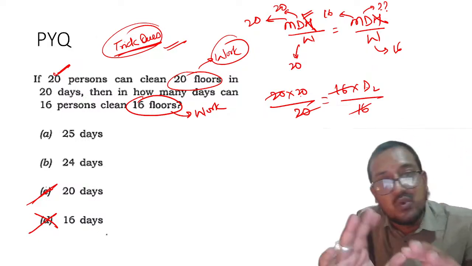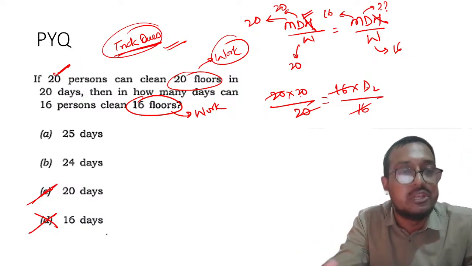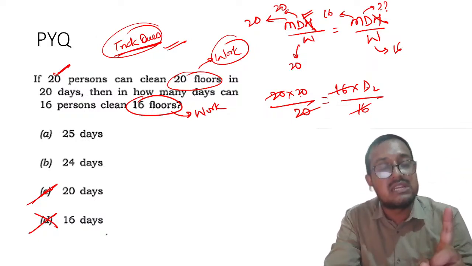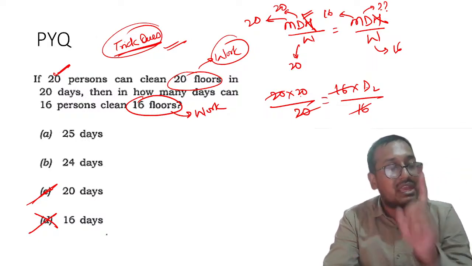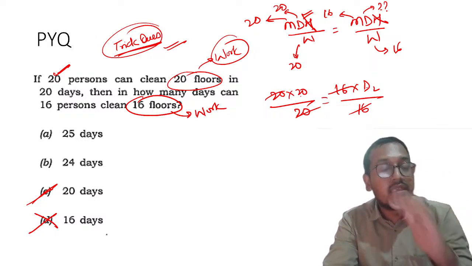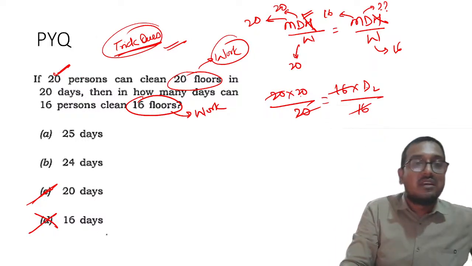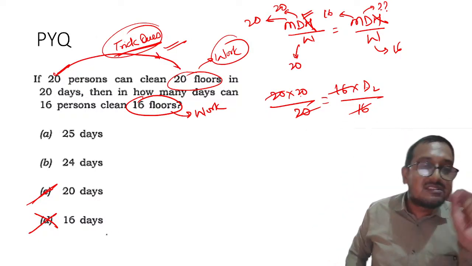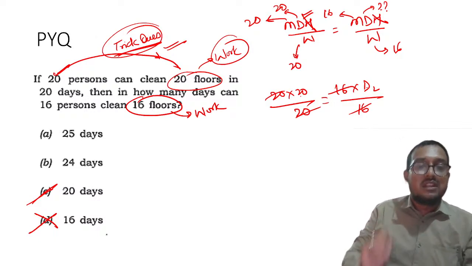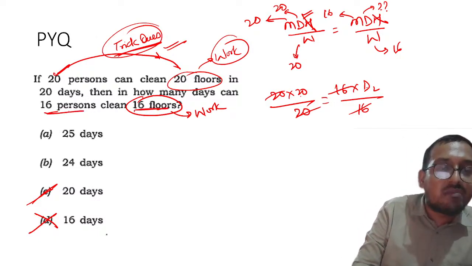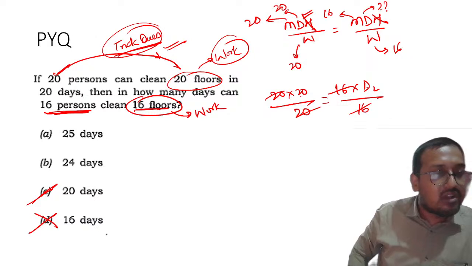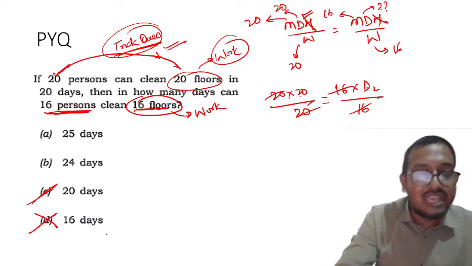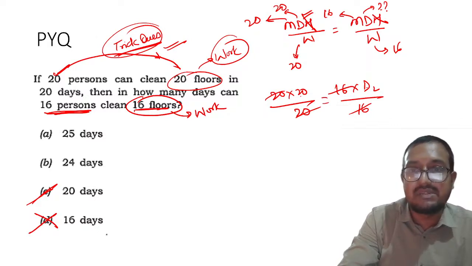What is happening? See, if you do not want to use this formula, you could have reduced it. How? 20 persons can clean 20 floors in 20 days. So that means one person is cleaning one floor in how many days? My dear students, 20 days, right? Each person will clean one floor. There are 20 floors. I will put one person on each floor, and still each person is taking 20 days. Now suppose there are 16 floors. On each floor I have put one person. How many days will he take? Obviously he will take 20 days, right? So yes, you are very correct, Karthikeyan. That's awesome. Please remember this thing.